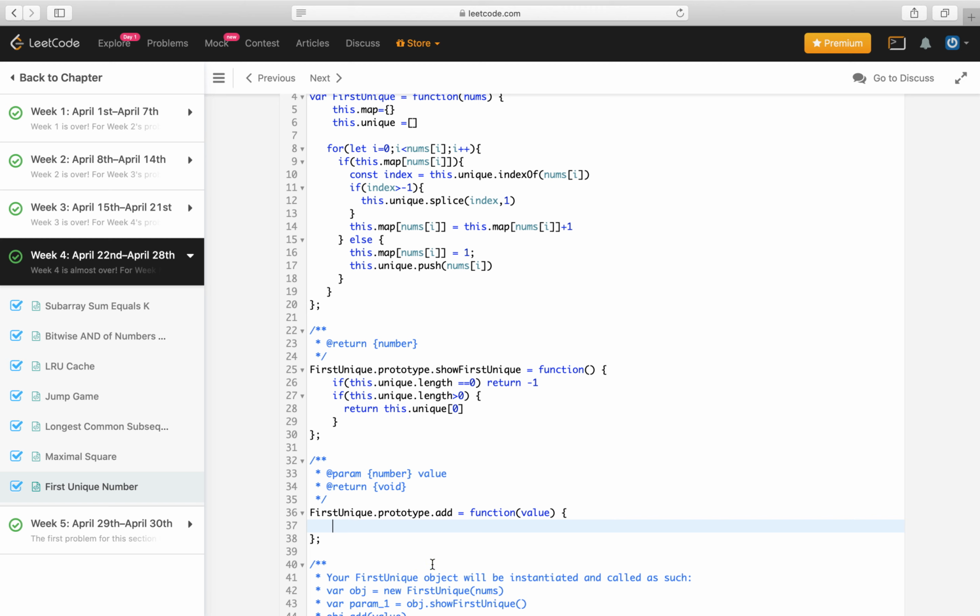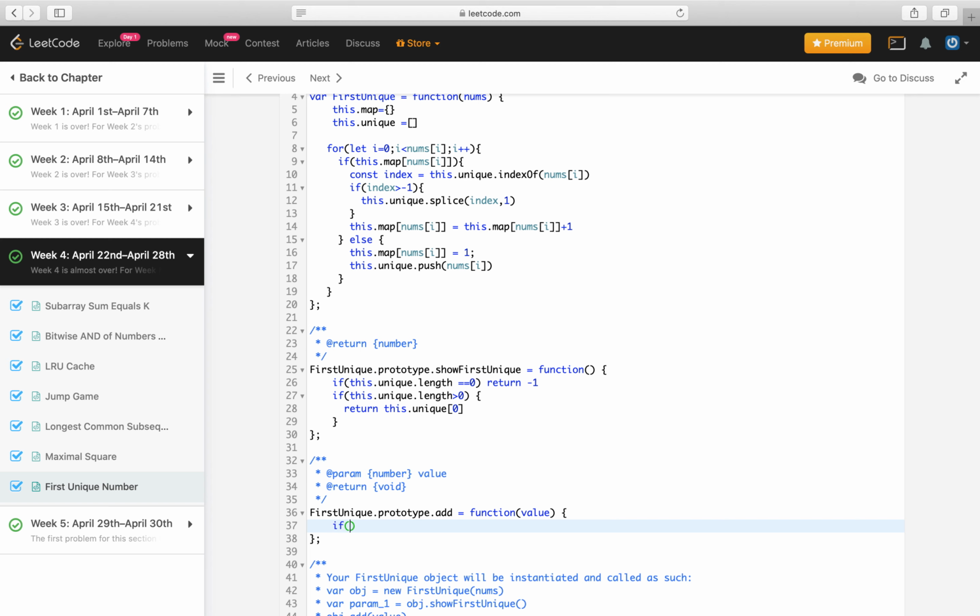The implementation of add will be much the same as what we did during the initialization of the object. We will check first if it exists in the map. If it exists in the map, we will remove it from the unique array, and we will increase the frequency in the map. And if it doesn't exist in the map, we will simply push it to the unique array, and we will initialize it to 1 in the map. So let's start with the implementation quickly.